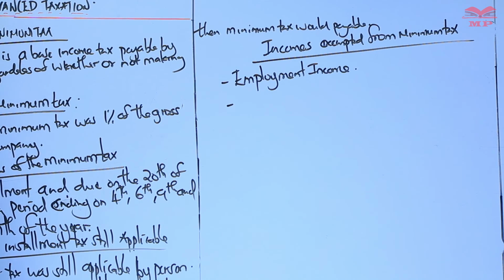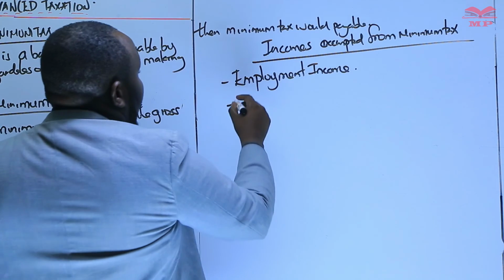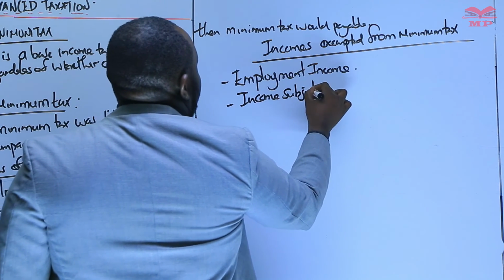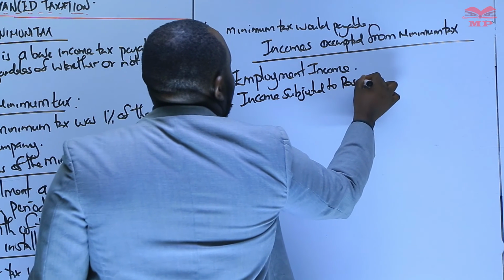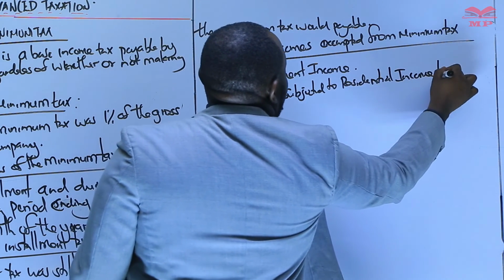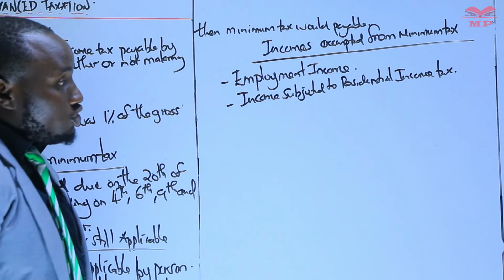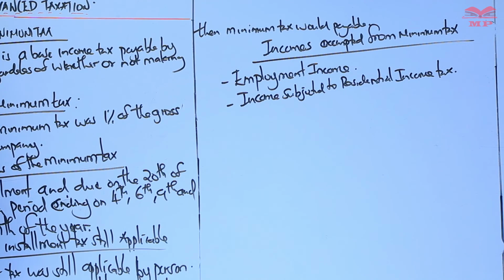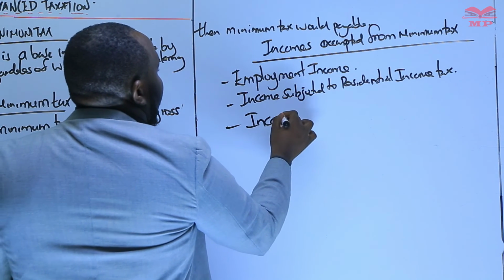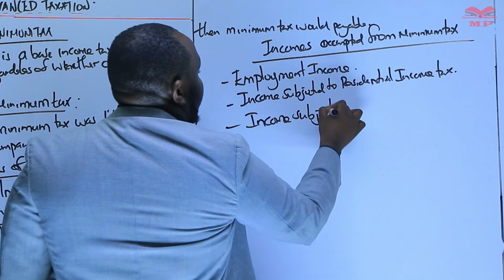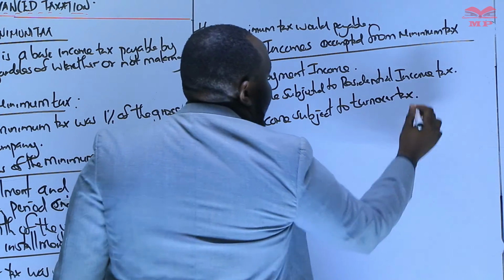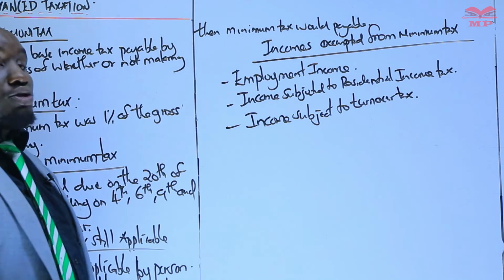We had income subjected to residential income tax. These were not applicable to the minimum tax. We also have income subject to turnover tax. This was not subjected to the minimum tax.